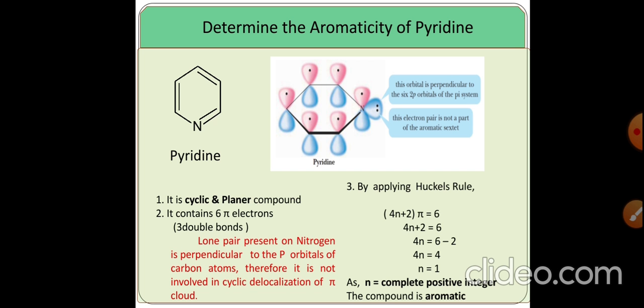By applying Huckel's rule of aromaticity, 4n plus 2 pi is equal to 6 electrons. By simple calculation, n is equal to 1. As n is a complete positive integer, therefore pyridine is an aromatic molecule.